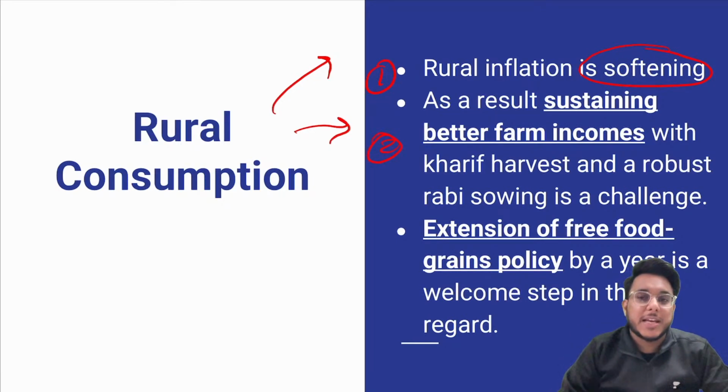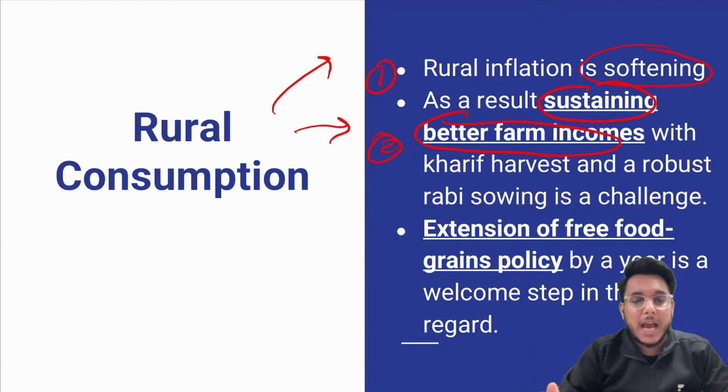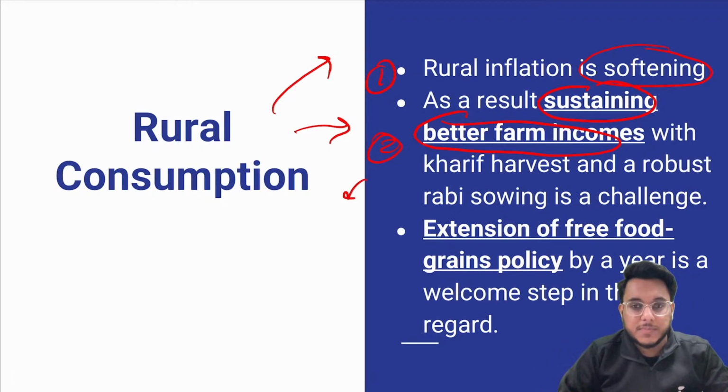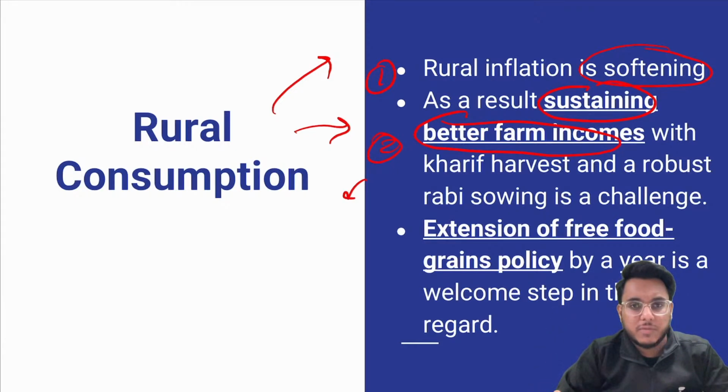Then secondly, there are challenges also that we have. We need to sustain better farm incomes for farmers. Most of them have sowed the rabi crops. Next year, around the month of March, when the harvest will be there, we need to ensure that they get a better price for their harvest. So sustaining better farm incomes is very much important.